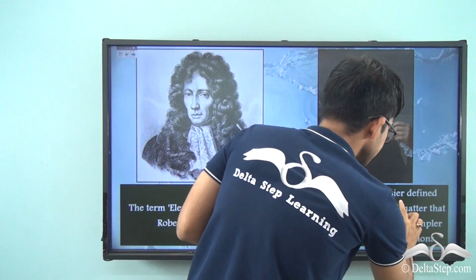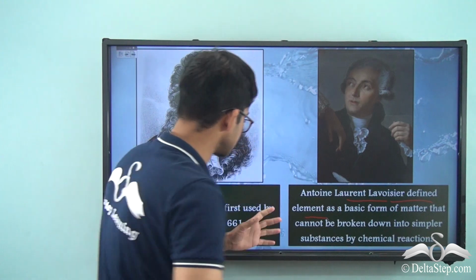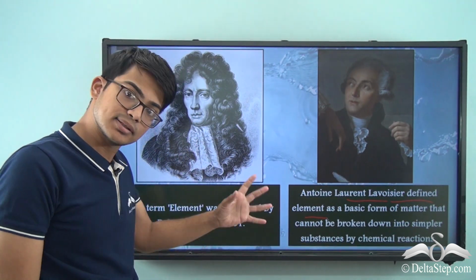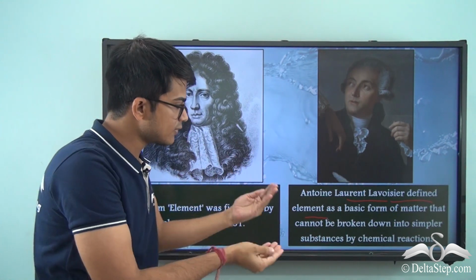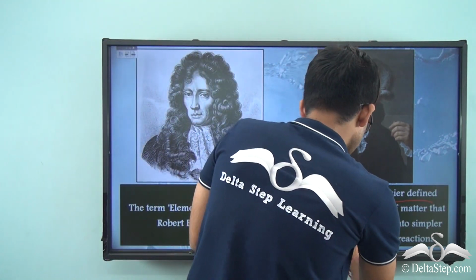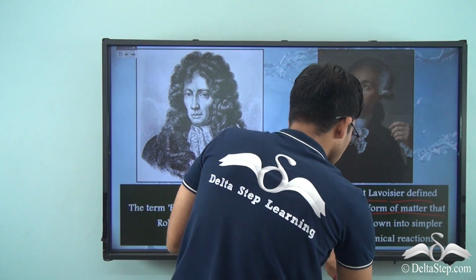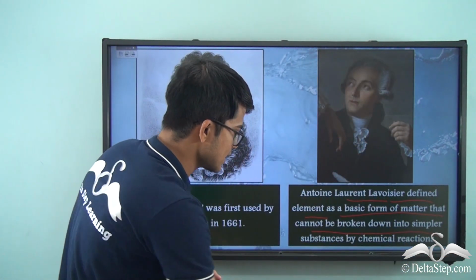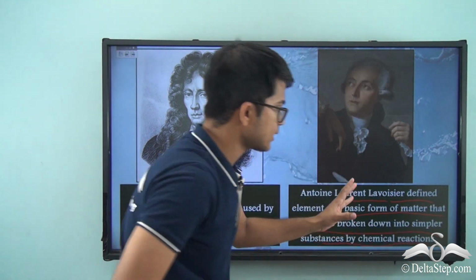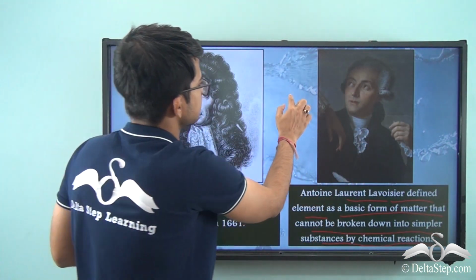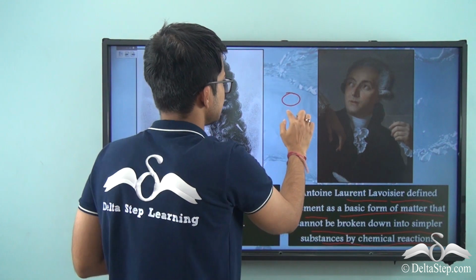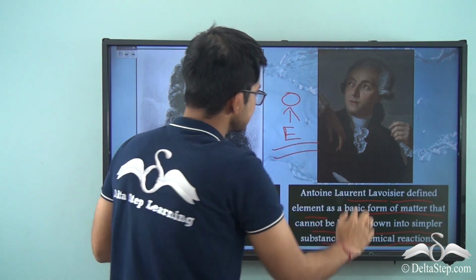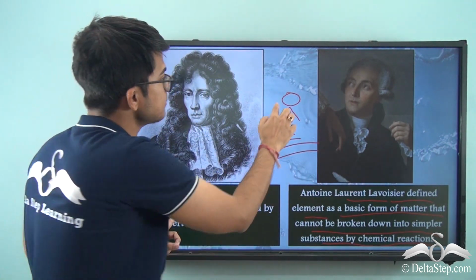Antoine Laurent Lavoisier defined element. So first of all, this is the terming of element. In 1661, the term was invented, but it was defined later by Lavoisier as a basic form of matter that cannot be broken down into simpler substances by chemical reactions. So let me just put a circle. Let's consider that this is the element. So this is the substance which can't be broken down.